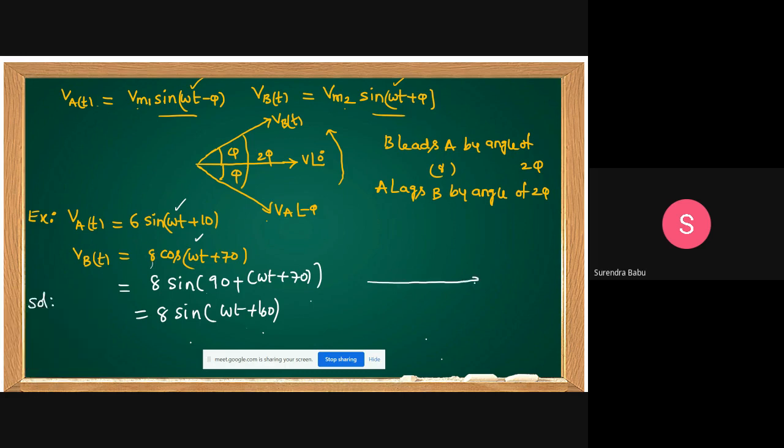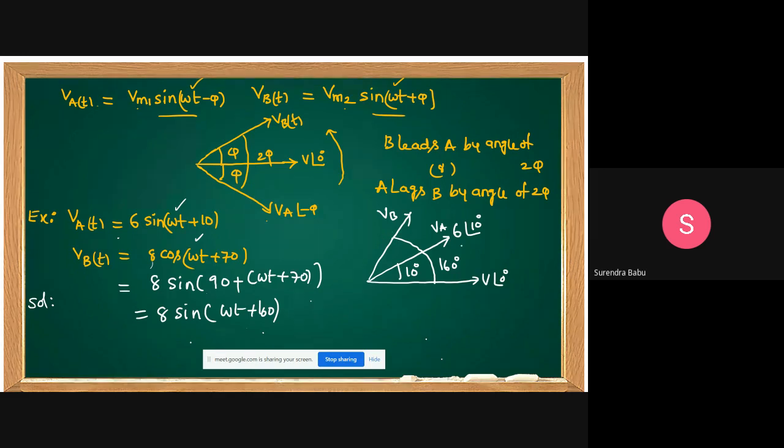What is A? This is V at angle of 0 degrees. A is at angle of 10 degrees. This is how much? 6 at angle of 10 degrees. This is VA. This is 10 degrees, and this is at angle of 70 degrees. Sorry, 70 or 160. This is 160 degrees, sine function. This is VB. It is at angle of 160 degrees.